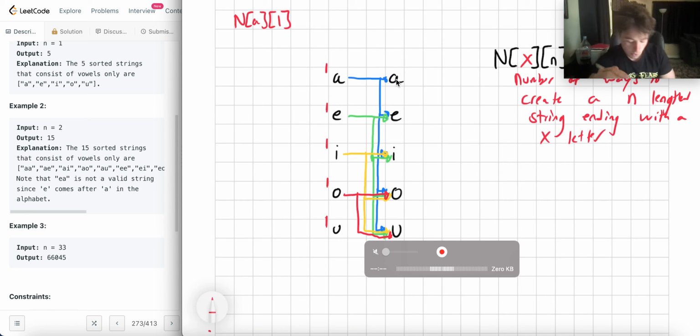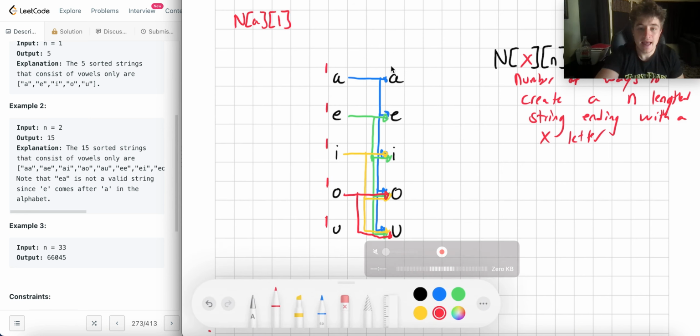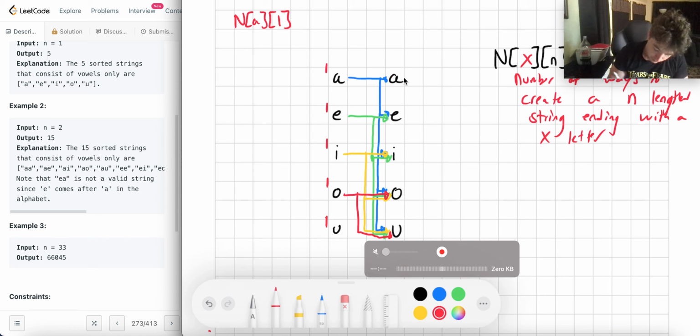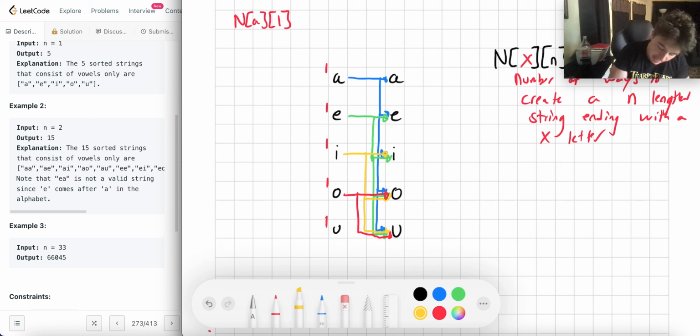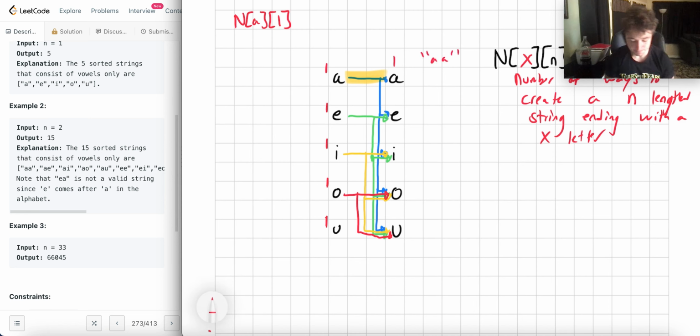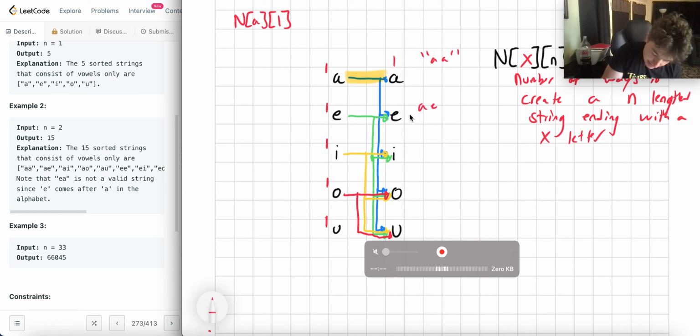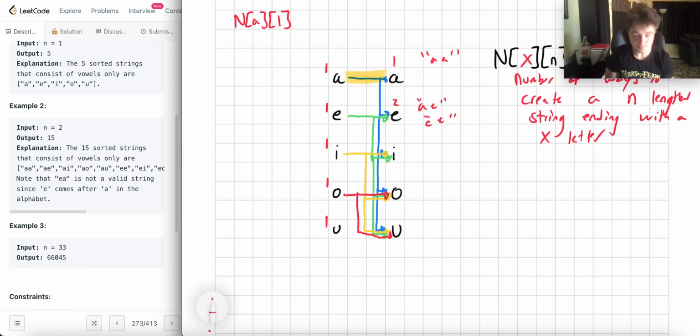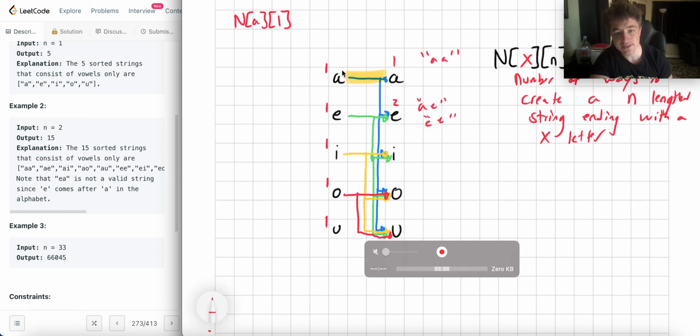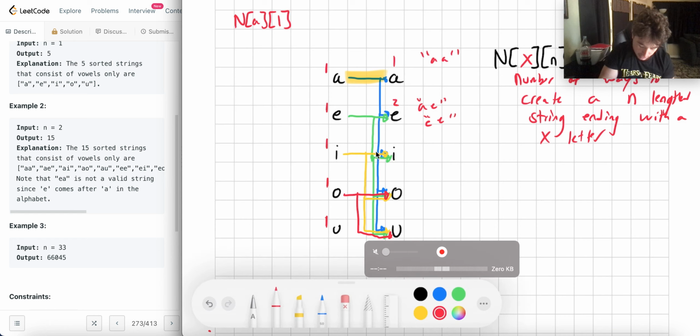How about A? Well, in this case, how many ways can I create a string that ends with A? Well, it's based off what goes into A. What goes into A? It's just this length here, so this would be 1 as well, right? Corresponding to AA. Well, how about E? E could attach itself to A, so that'd be AE, or E could attach itself to this E, so that'd be EE, so this would be 2. How about I? I could attach itself to this A, right, because I'm just dealing with the links that go into it.